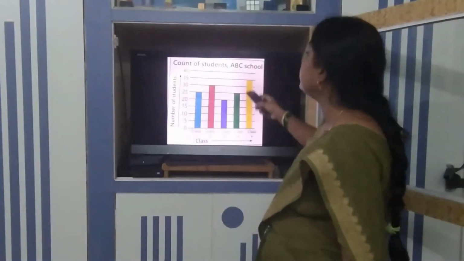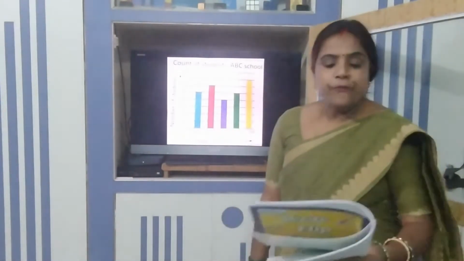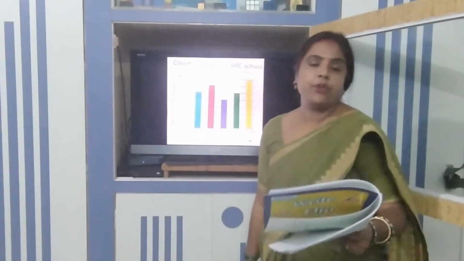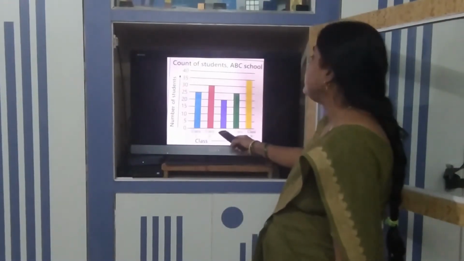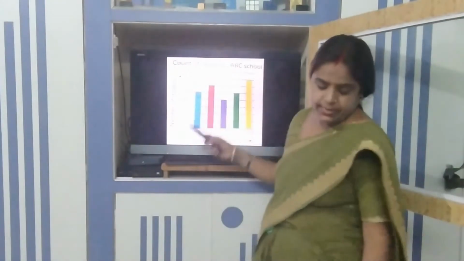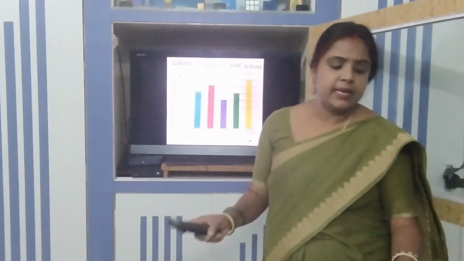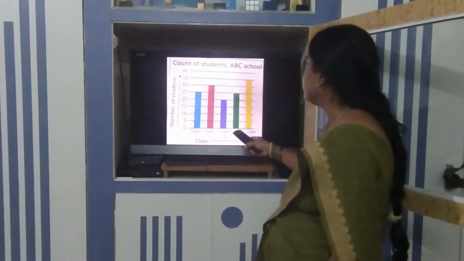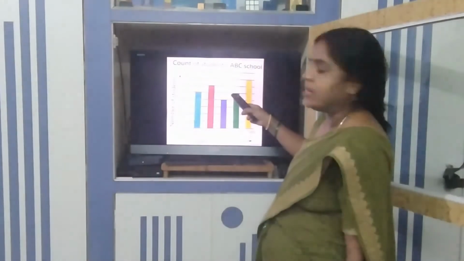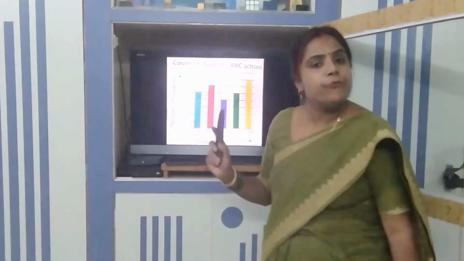Okay. Now, from here, the first question is, which class has the maximum number of students? Class 5 has the maximum number of students. Which class has the least number of students? If you see here, class 3 has the least number of students. How many more students are there in class 2 than in class 4? Class 2 has 30 students and class 4 has 25 students. So 30 minus 25, it is 5 students.